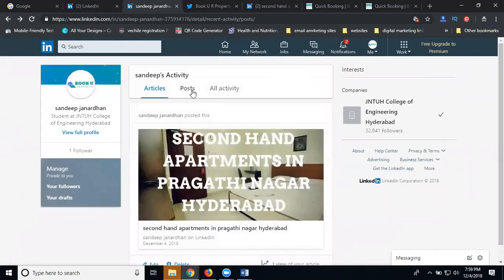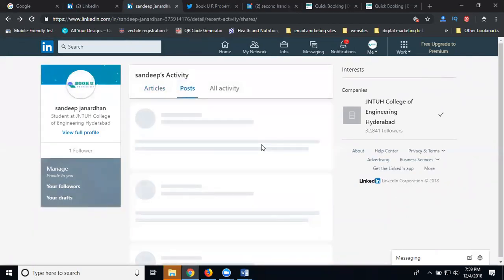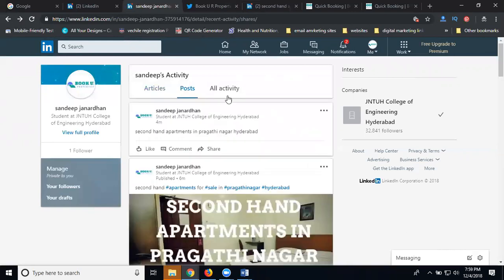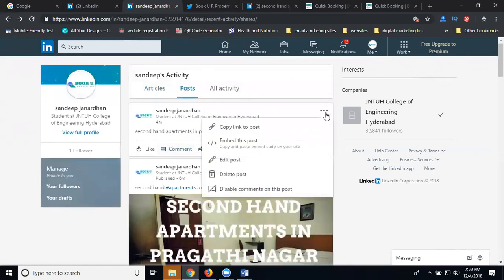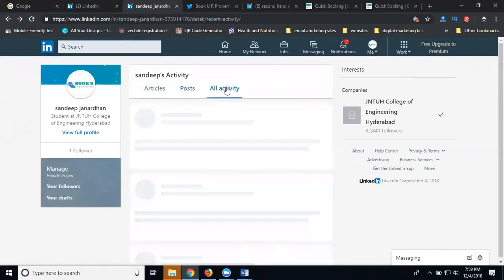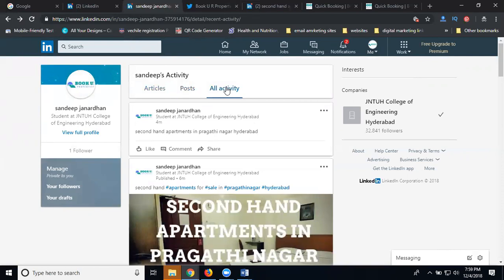So your post views. For each post we have options for all activities. Select it. See this. Copy link to post. Embed this post. Where can we add this post? On a website. All activities. So this is how you can check the LinkedIn activities. Once the article is done, you can check the article analytics also, how many people are watching. So this is our activity for your profile options.